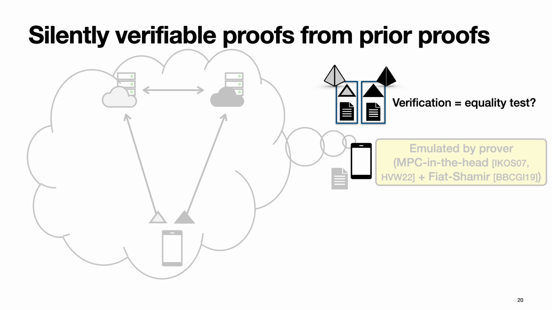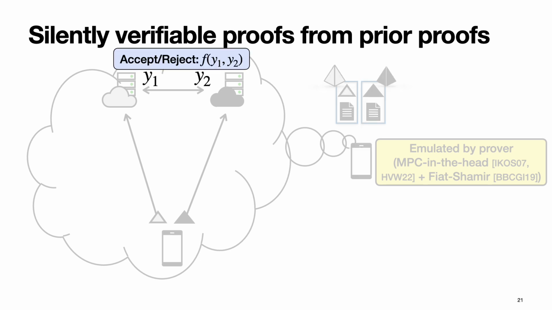Now, how does this achieve the equality test verification property, which is sort of at the core of these proofs? To understand that, let me introduce some notation. So let's say that the servers were exchanging messages y1 and y2, and they were accepting or rejecting proofs based on a function of these messages, so f of y1, y2.